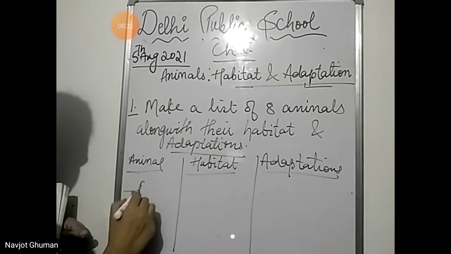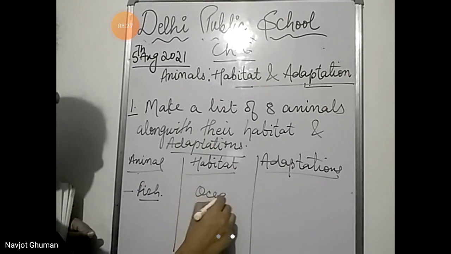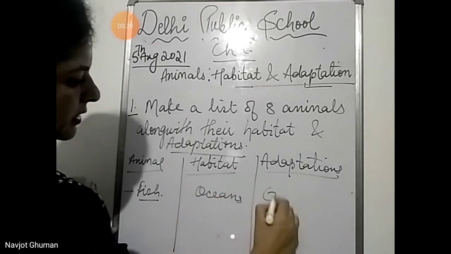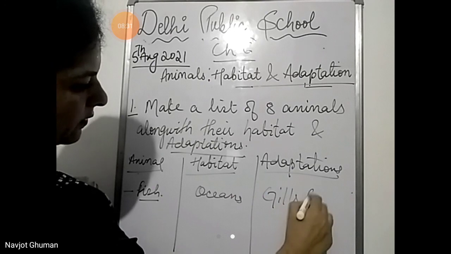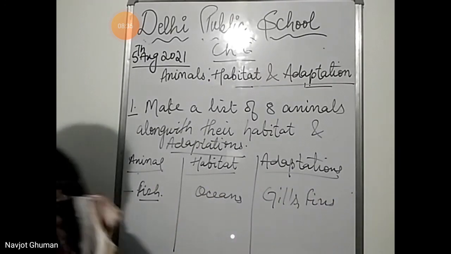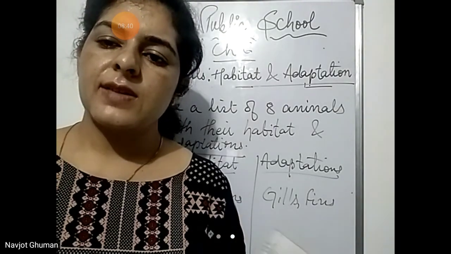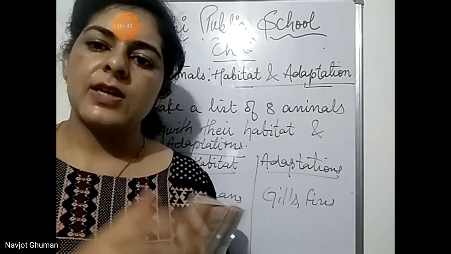Name of the animal, example I am giving you, write fish. Habitat, it lives in oceans. And what is the adaptation? It has gills or fins to survive in water. The same way you will have to make a list of 8 animals like this only. So please complete this activity and send me on Saturday for checking.